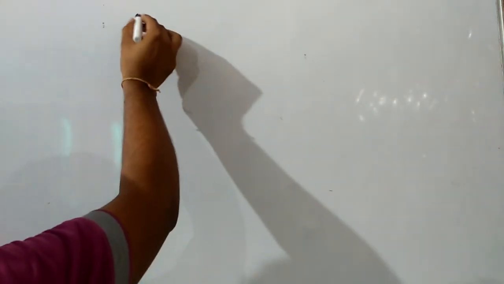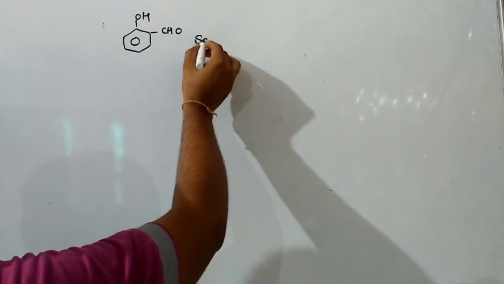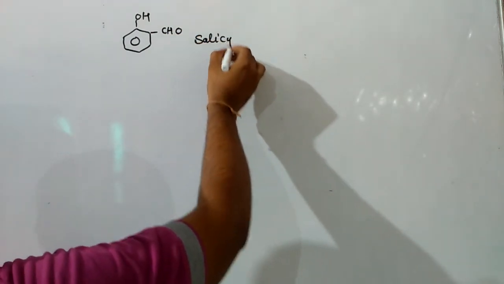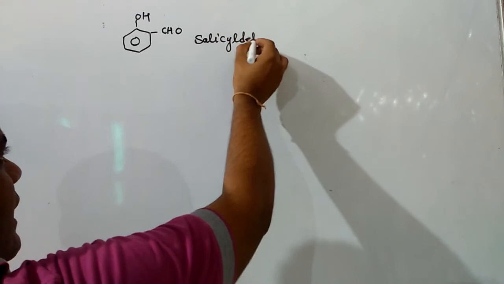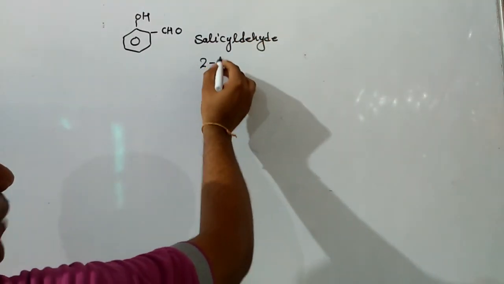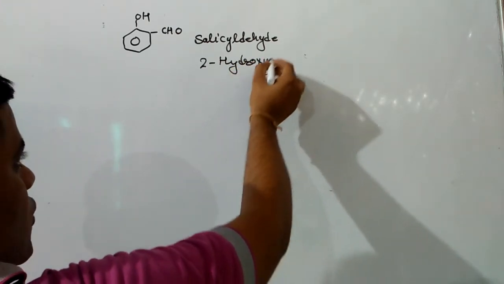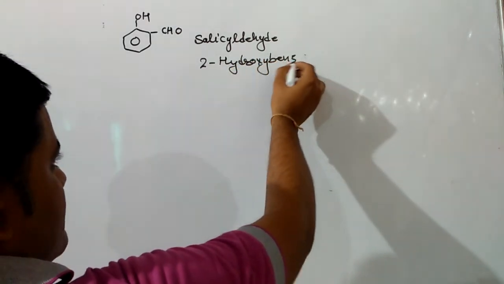When OH and CHO groups are present adjacent to each other, then the compound is known as salicylaldehyde, and IUPAC name will be 2-hydroxybenzaldehyde.